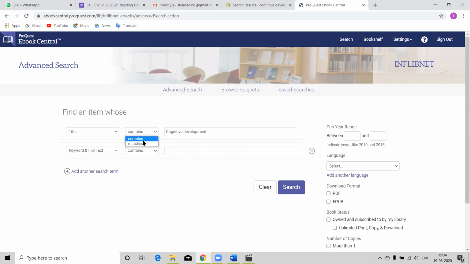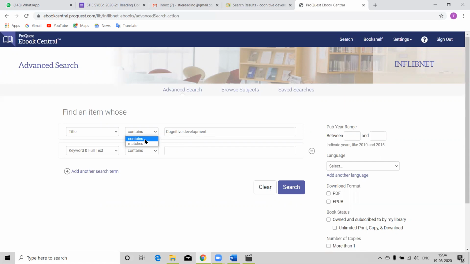Then here, if you want your keyword to exactly match the title, or this phrase should exactly match the phrase in the title, then you should say contain.